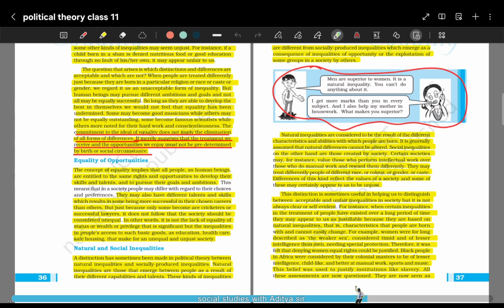Another example that we can see is of black people. Black people in Africa were considered by their colonial masters to be of lesser intelligence, childlike, better at manual work.